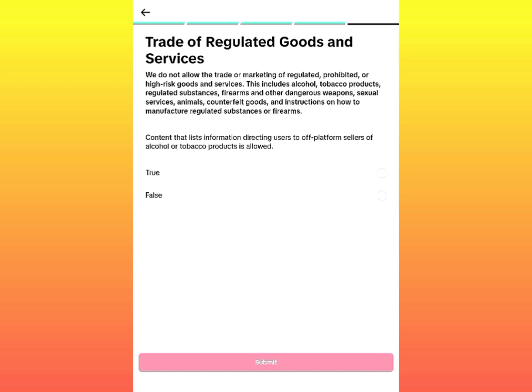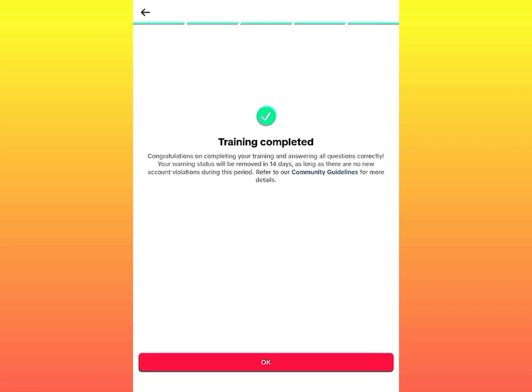This includes alcohol, tobacco products, regulated substances, firearms, and other dangerous weapons, sexual services, animals, counterfeit goods, and instructions on how to manufacture regulated substances or firearms. I think that's totally true. That is not allowed. So I believe I should be okay. Okay, no, false. That's false. Okay, we do not allow content. Yes, that's false. They do not allow that.